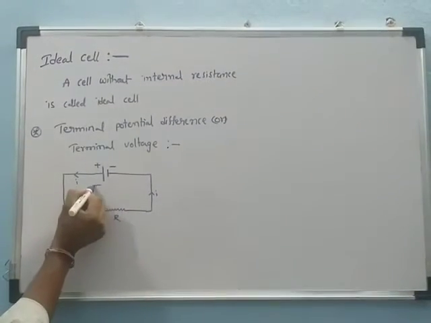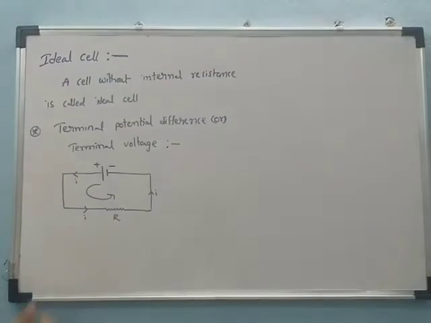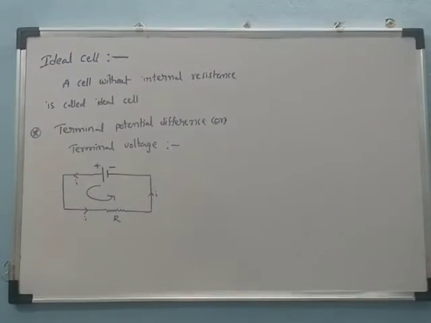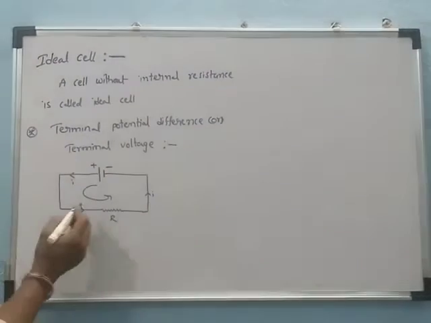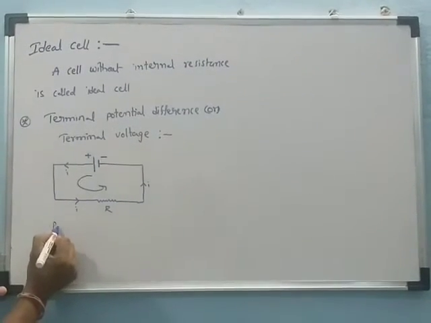See, this is a closed loop, a closed circuit.